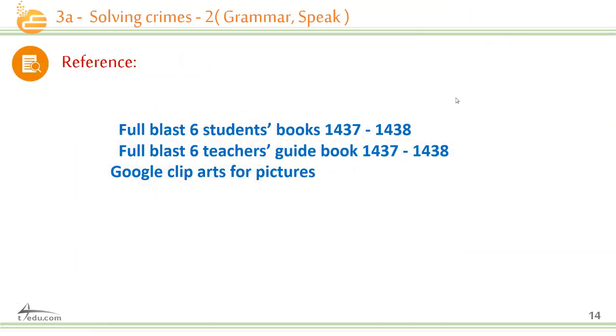The references for today's lesson were Full Blast 6 Students Book, Full Blast 6 Teacher's Guide, and Google Clip Arts for pictures.